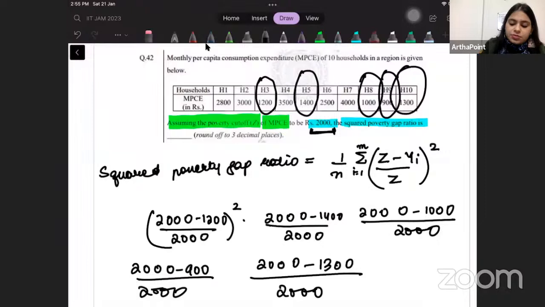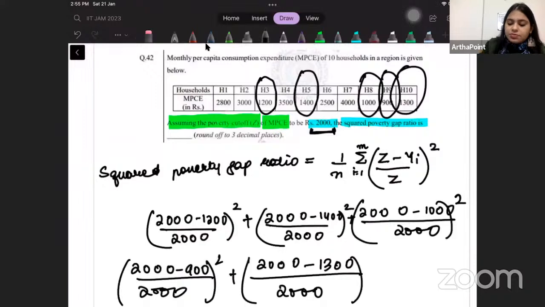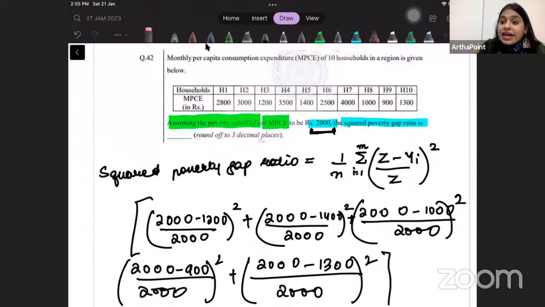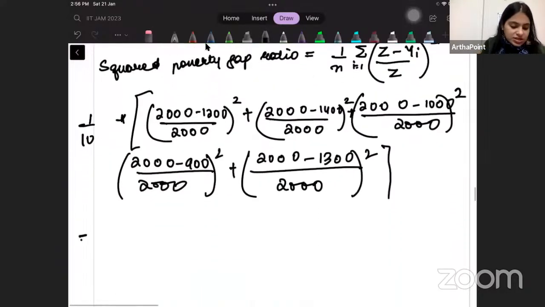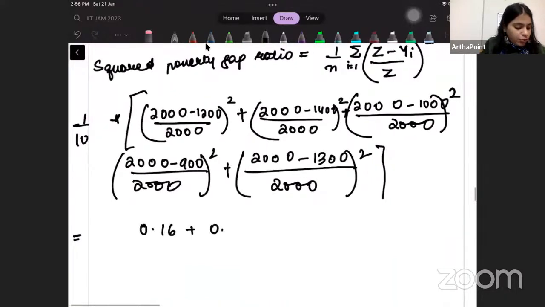Squared up, squared up, squared up, squared up, and squared up. Sum everything up, and then multiply it by 1 by n. And how many individuals are there? 10 individuals. So this must be multiplied, right? You will get 0.16 plus 0.09.